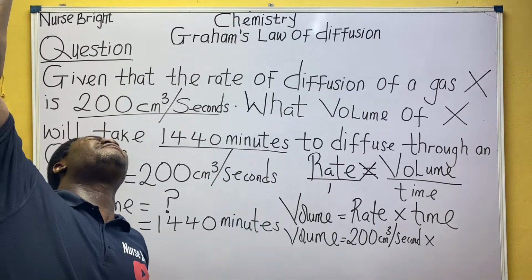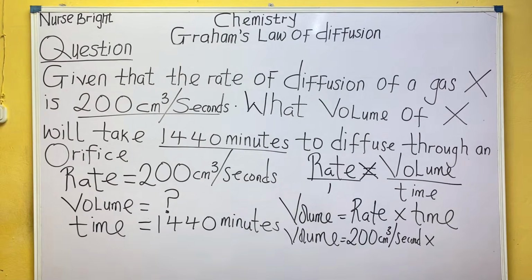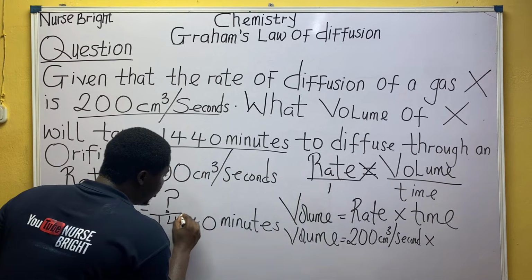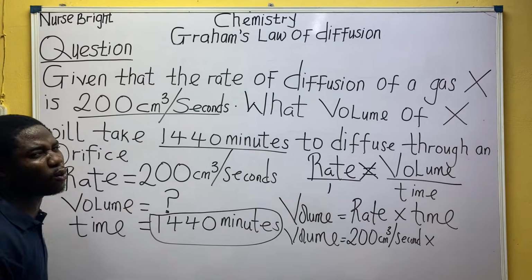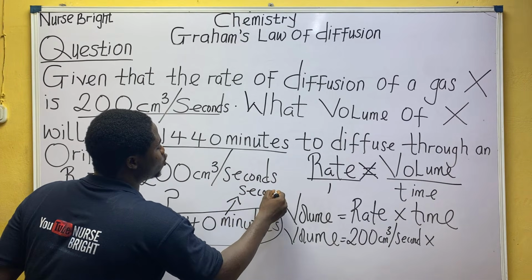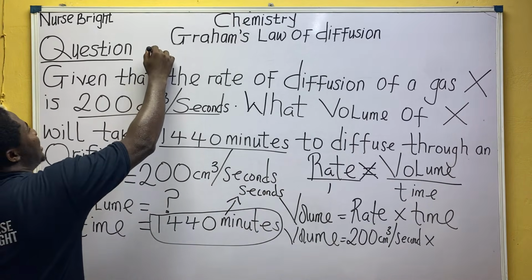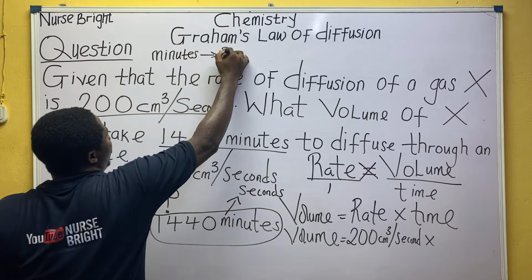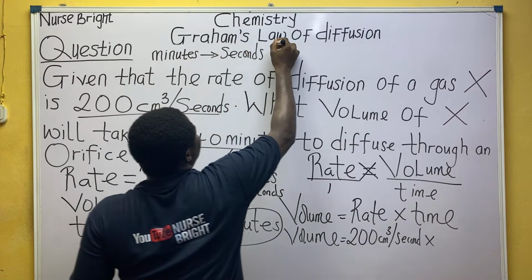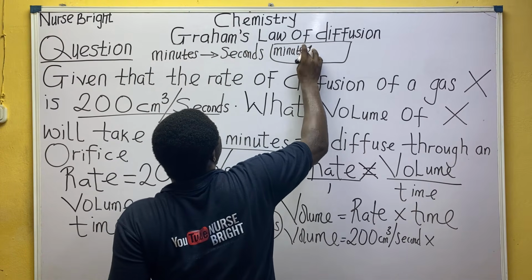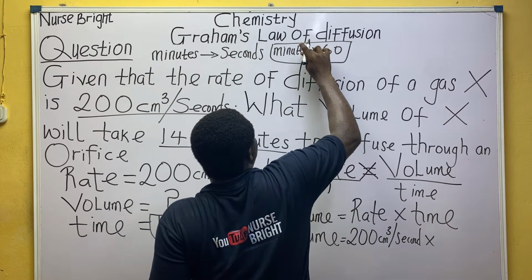Please, everybody listen. Ensure your time is in seconds. Don't ever use your time in minutes in any question. Convert it to seconds. How do you convert minutes to seconds? Very easy. You simply multiply the number in minutes by 60.